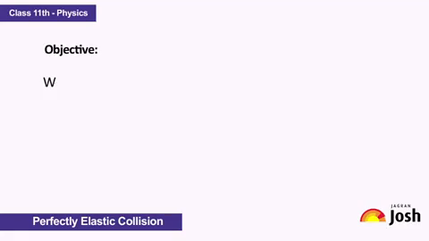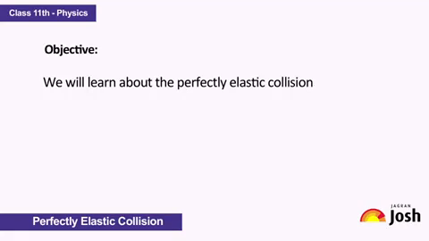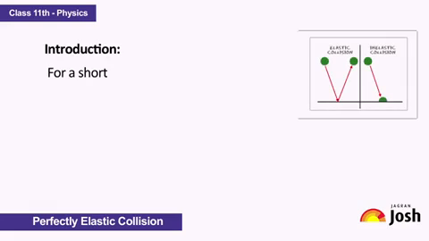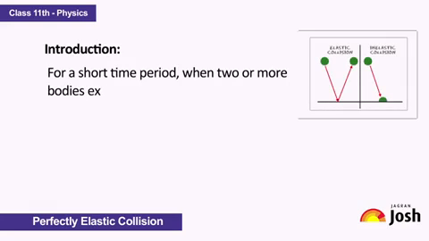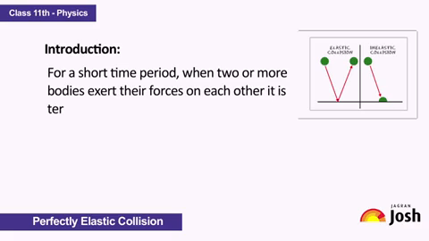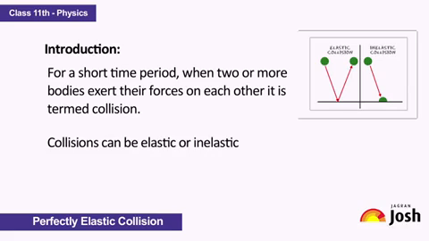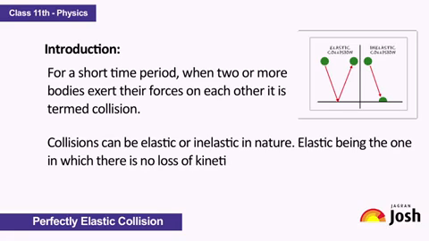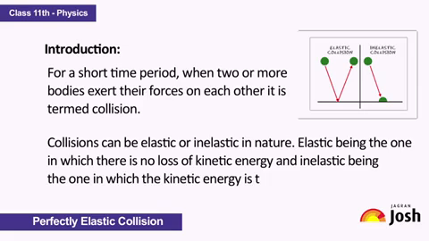In this video, we will learn about the perfectly elastic collision. For a short time period, when two or more bodies exert their forces on each other, it is termed collision. Collision can be elastic or inelastic in nature. Elastic being the one in which there is no loss of kinetic energy, and inelastic being the one in which the kinetic energy is transferred to some other energy. Mr. Atul Malhotra from Puran Chandra Vidya Niketan, Kanpur will tell us more about this topic.